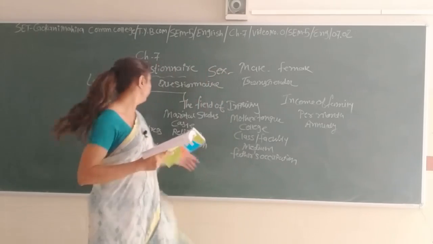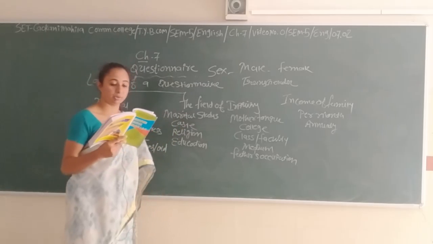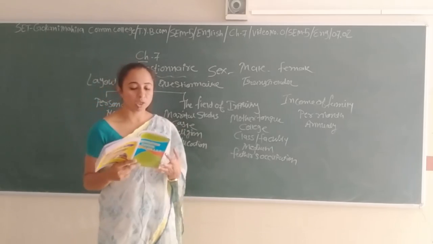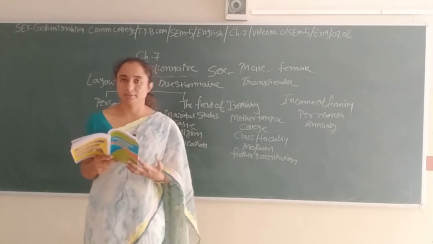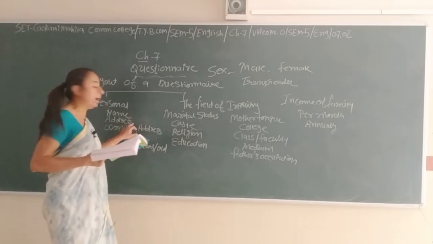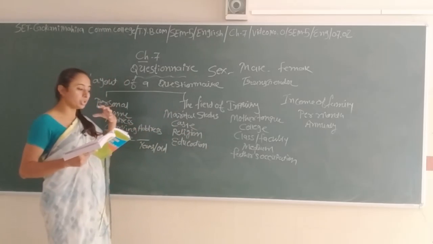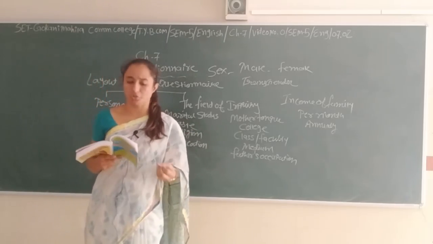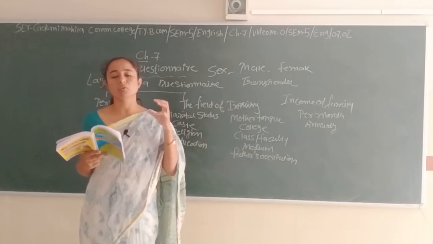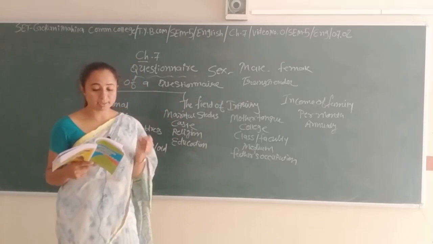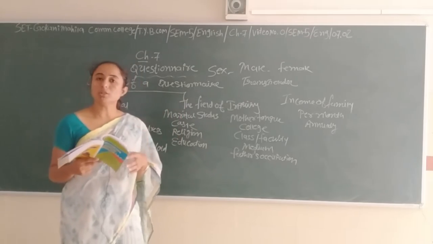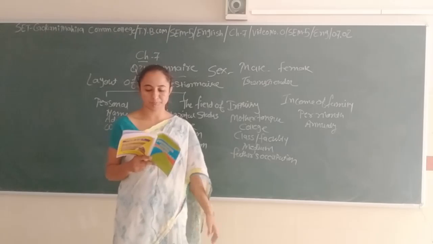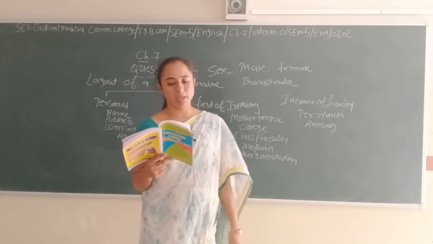Question number 3. It means the working place. It is asked only when the location or a place reveals something more than the address. We write the name and address because we don't mention whether the person is lesbian, antisocial or prostitute. In the same way, the working place or working address is mentioned in the questionnaire form because that is how we come to know where the person belongs. Something more than the address.